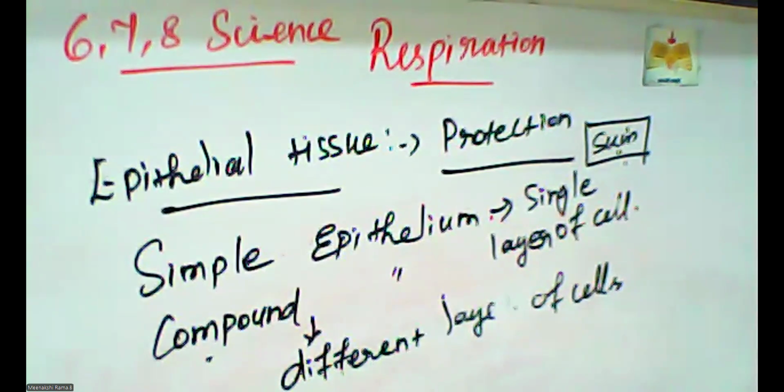Okay. Next, epithelial tissues perform the secretory function: sweat, saliva and enzymes also. So there are four main functions of epithelial tissue. One is forming the outer covering of the body, protection of our body, that is the skin. The next is absorption of water and nutrients, then elimination of waste products, and then secretion, that is saliva and enzymes. Okay. So this is the basic detail about epithelial tissue.